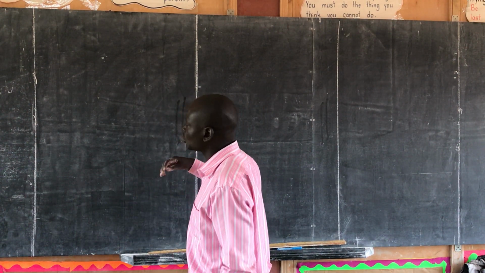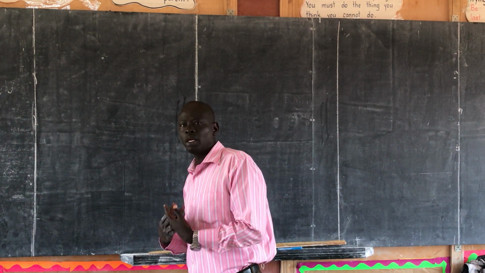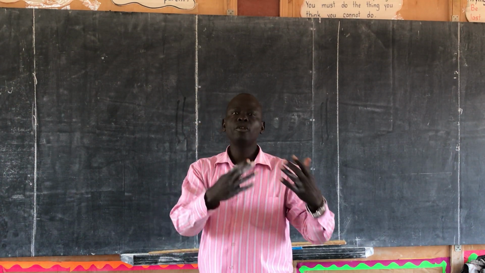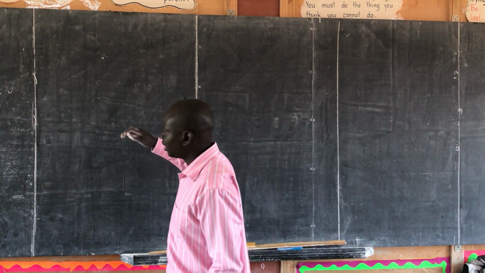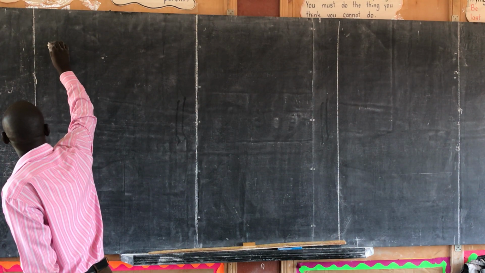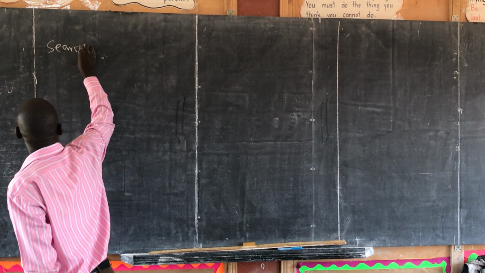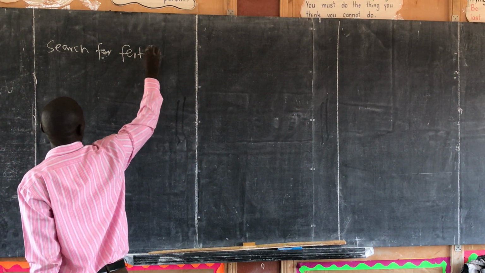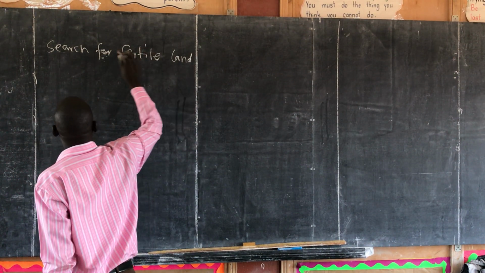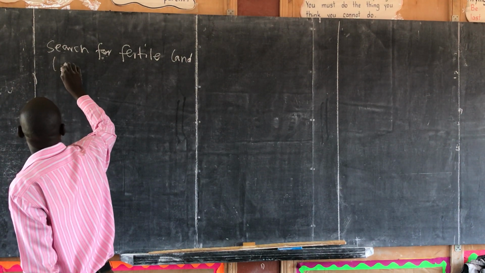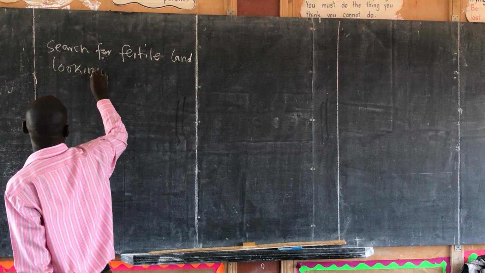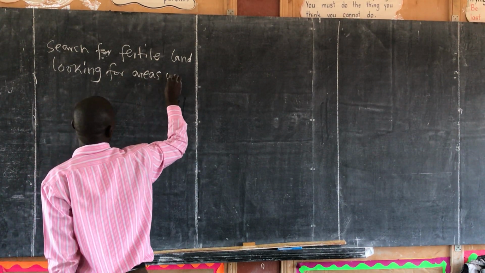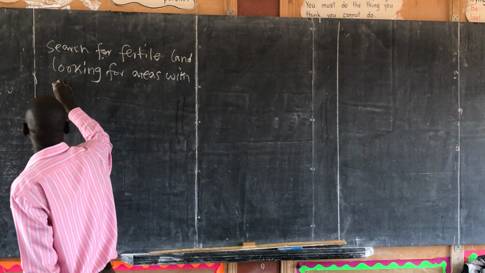For instance, they ask you, why did the Bantu leave their cradle land of Cameroon Highlands and move to East Africa? There is this reason of search for fertile land, looking for areas with reliable rainfall.